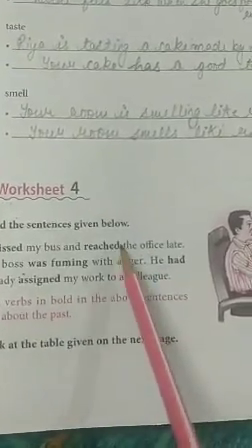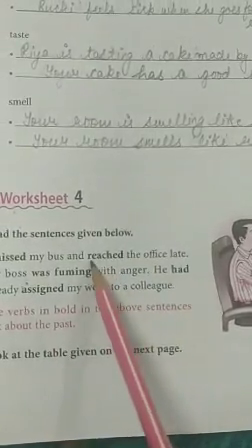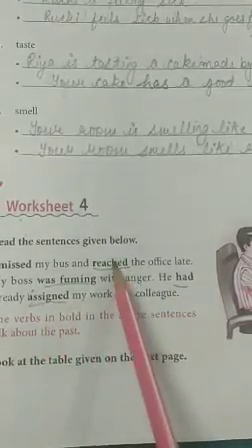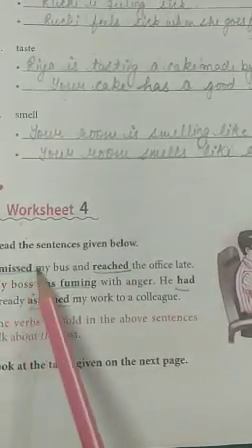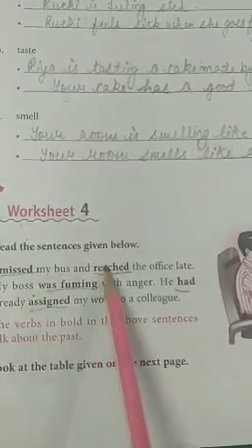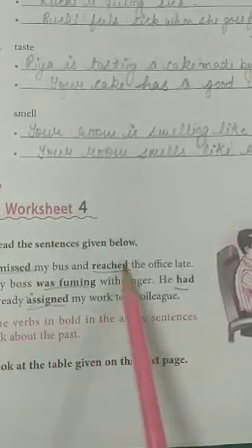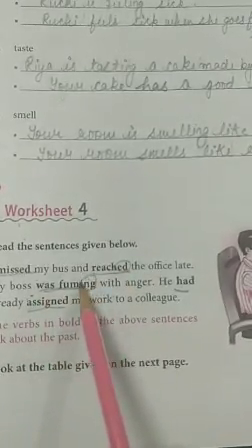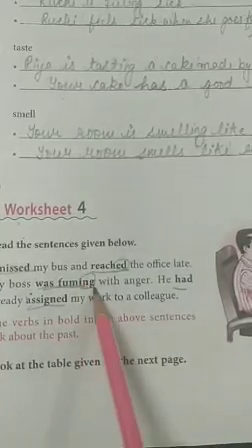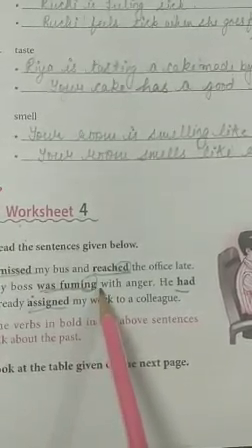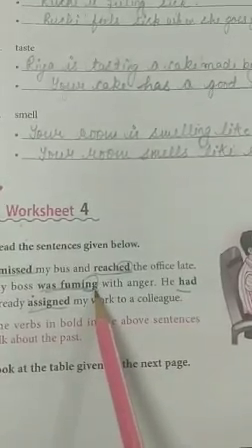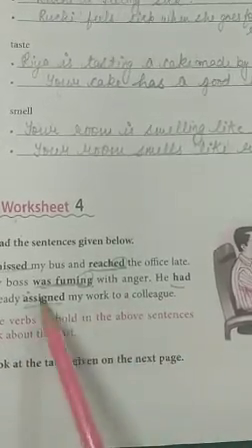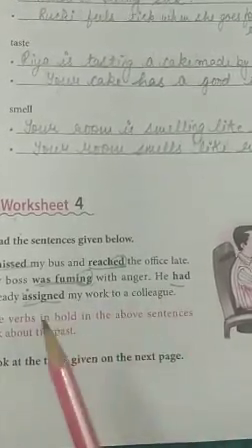So here in this paragraph, you can see these words written in bold letters: missed, reached, was fuming, had assigned. These words are verbs here, and they denote that this is past tense, because in past tense we use ed, and this is past continuous because of was and ing. I have told you the words which are followed with ing belong to continuous tense. It can be present continuous tense, past continuous tense, or future continuous tense. So the verbs in bold letters in the above sentences talk about the past, those actions which have already happened.